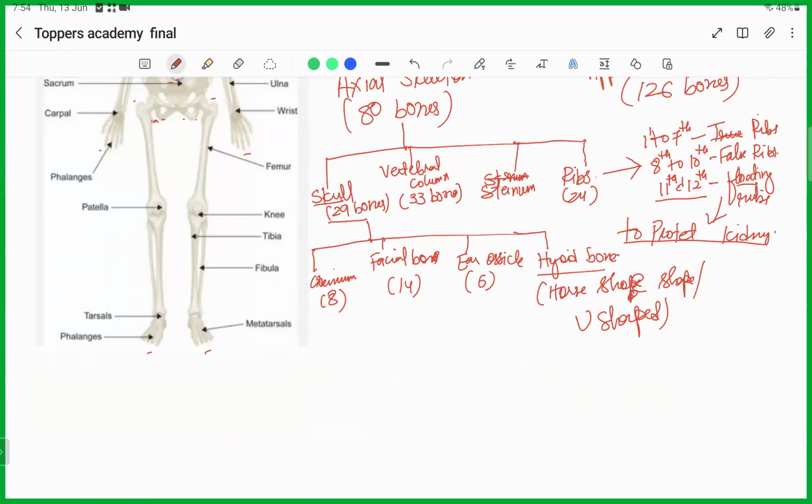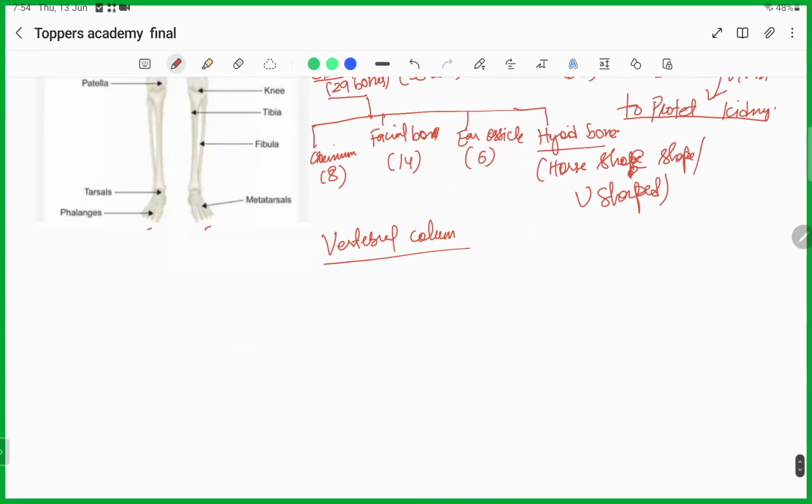And if we talk about the vertebral column, it is made up of different types of bones.